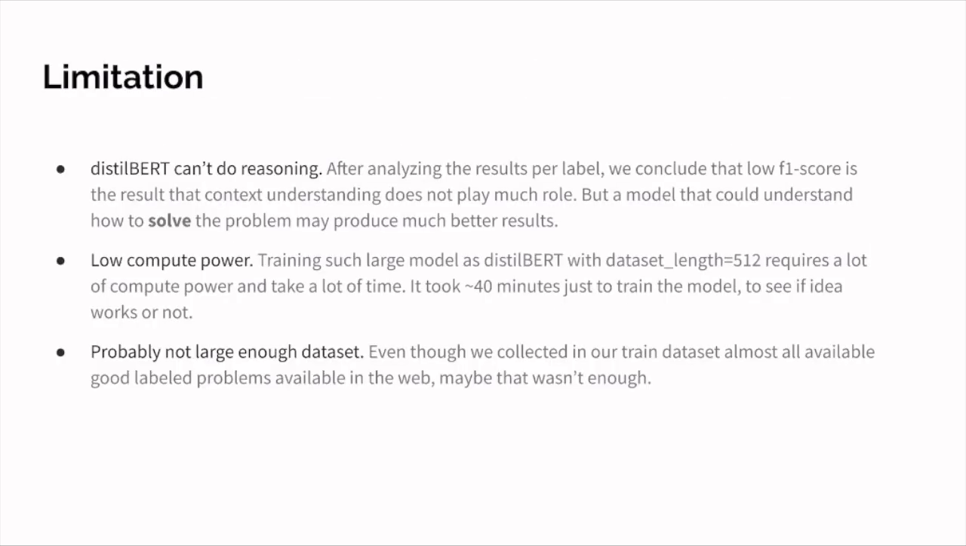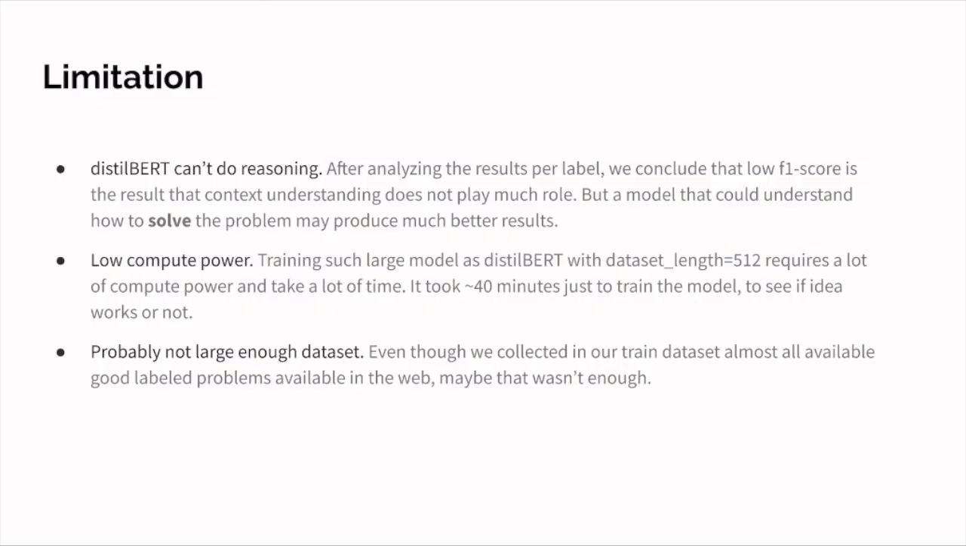Next, there are three limitations for our models. First, distilled BERT cannot do reasoning. After analyzing the results per label, we conclude that low F1 score results because context understanding doesn't play much role, but a model that could understand how to solve the problem may produce much better results.